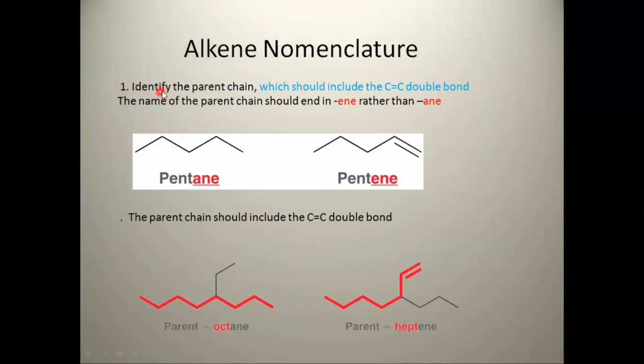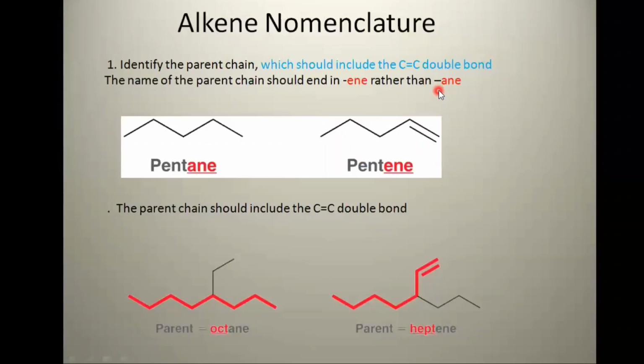The first point is to identify the parent chain, which should include the carbon-carbon double bond. As we are discussing the nomenclature of alkene, and the functional group of alkene is the double bond, our target is to identify the parent chain which contains the carbon-carbon double bond. So the name of the parent chain should end in "-ene" rather than "-ane". As we discussed in our last lecture, the name of alkane ended on "-ane", while the name of alkene ends on "-ene".